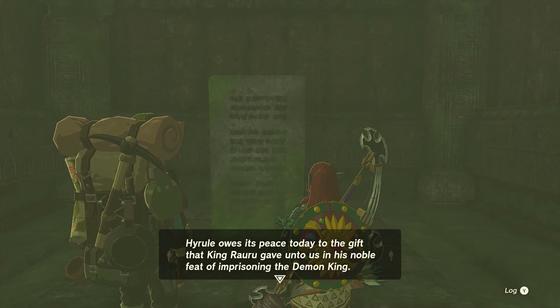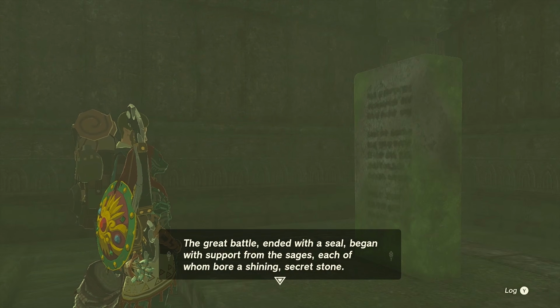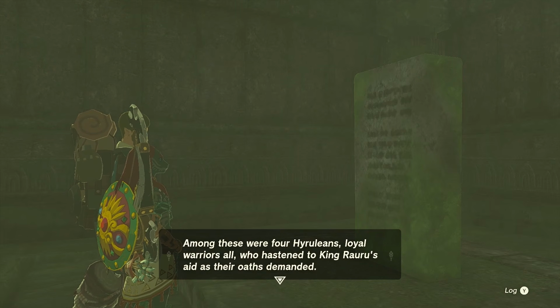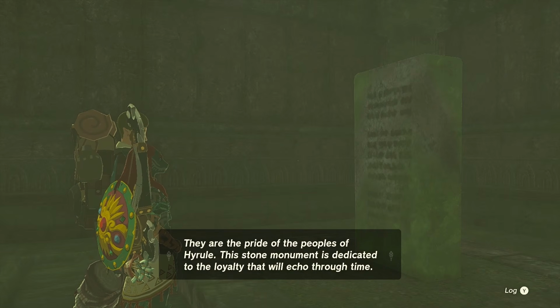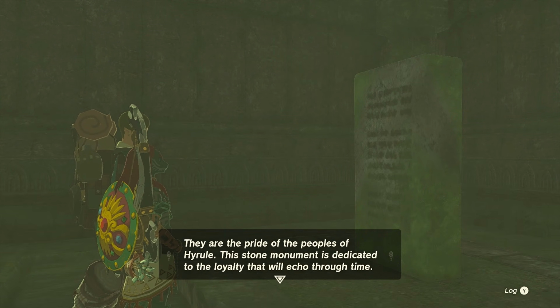Hyrule owes its peace to the gift that King Rauru gave unto us in his noble feat of imprisoning the Demon King. The great battle began with support from the sages, each of whom bore a shining secret stone. Among these were 4 Hyruleans, loyal warriors all, who hastened to King Rauru's aid as their oaths demanded. They are the pride of the peoples of Hyrule. This stone monument is dedicated to the loyalty that will echo through time.